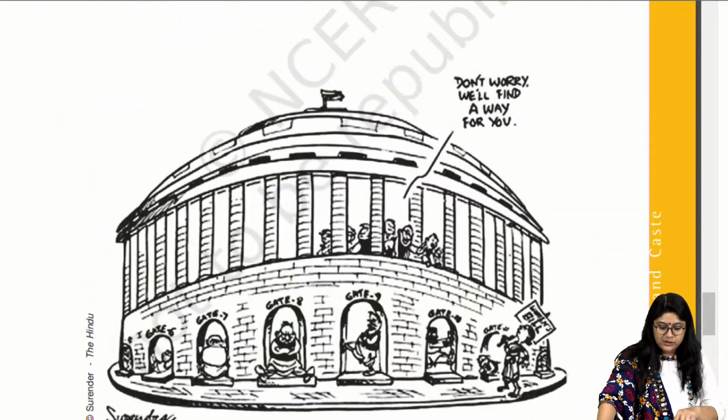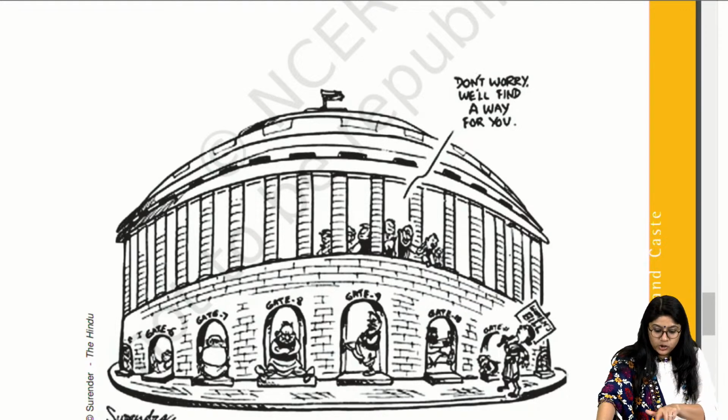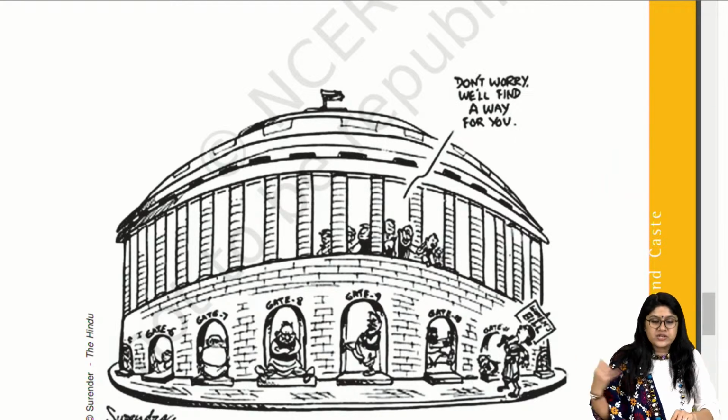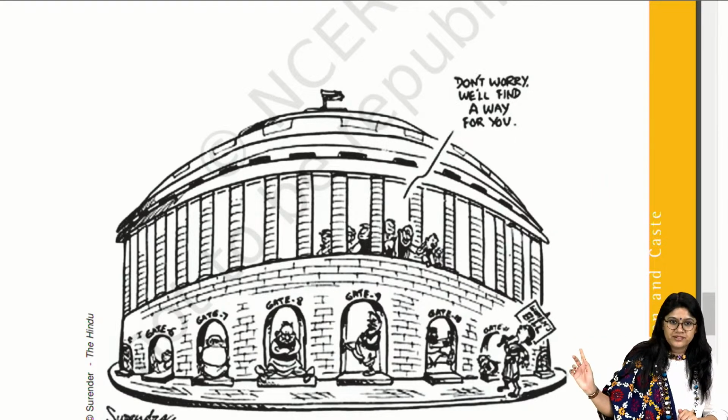See over here we have the parliament. We can see the women are standing outside. "Don't worry, we'll find a way for you." So basically, we know that according to the rule, one third of the representation should be of women. But if you see over here, on every gate we can see a male minister.